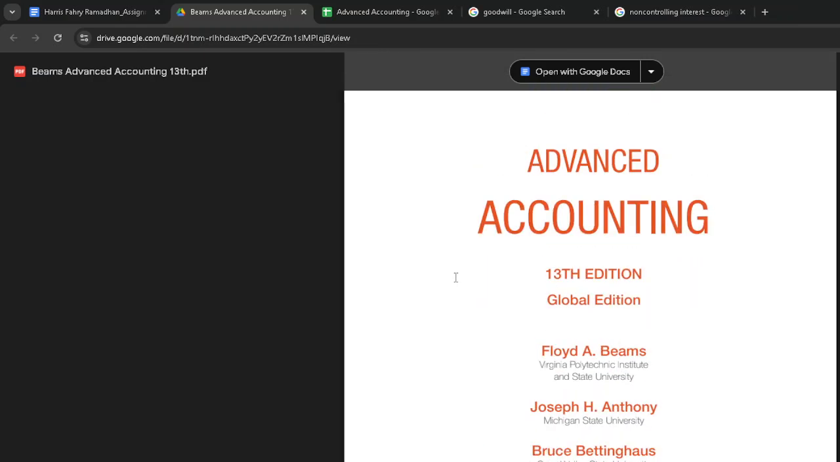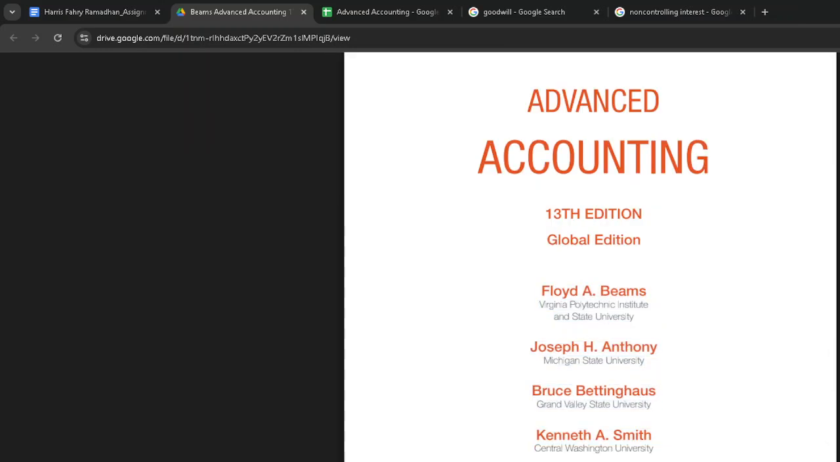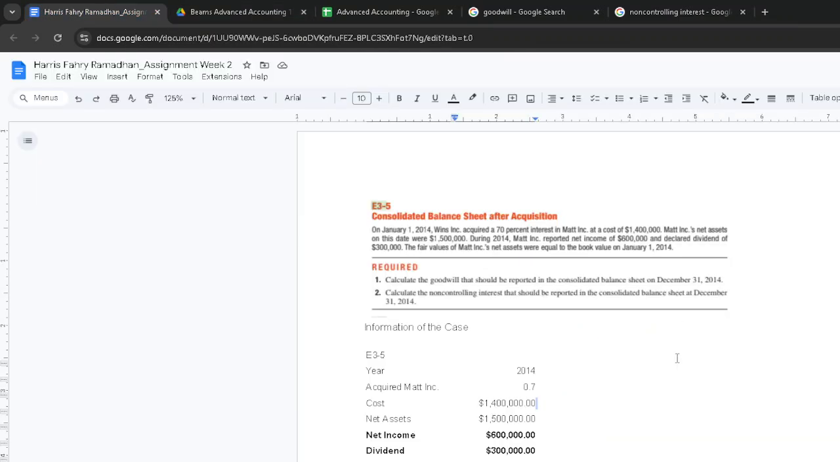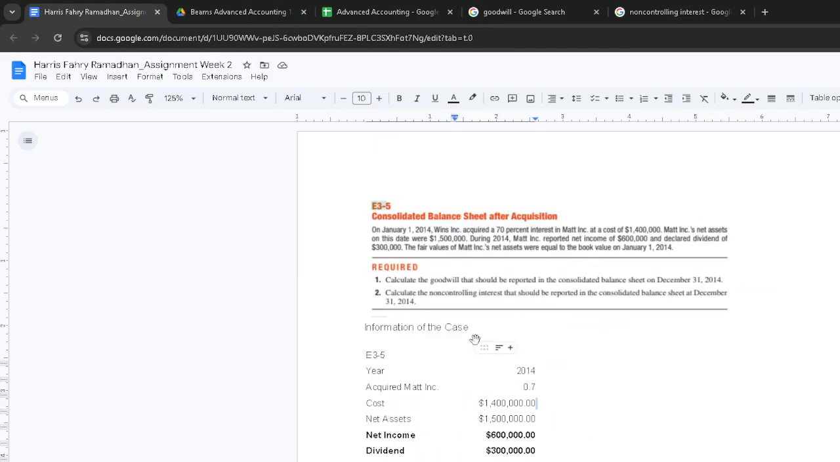Speaking about the book, this is the book that I've been using. I haven't shown you in the first video, but this is the book that I use. It's called Advanced Accounting, 13th edition, global edition. It's a Pearson book. I've taken two questions from chapter 3 and we're going to be discussing them.